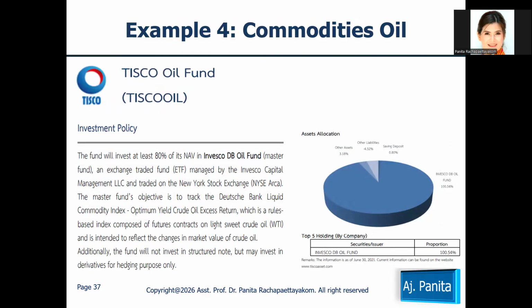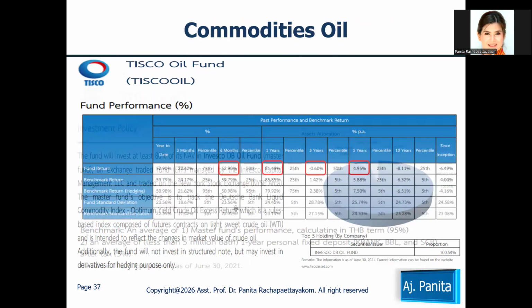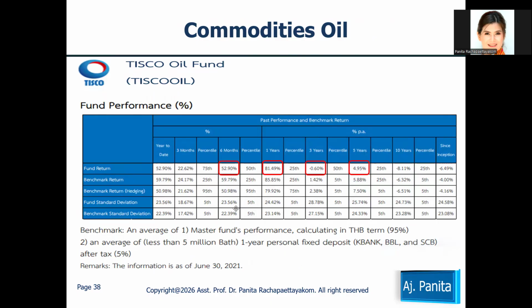Again, it is a commodity, but this time the fund is the Tisco Oil Fund. It means that if you invest in the Tisco Oil Fund, this mutual fund will invest in oil, the DB Dubai Oil Fund. So here, please notice the performance of the Tisco Oil Fund for the 6 month, 1 year, 3 year, and 5 year.